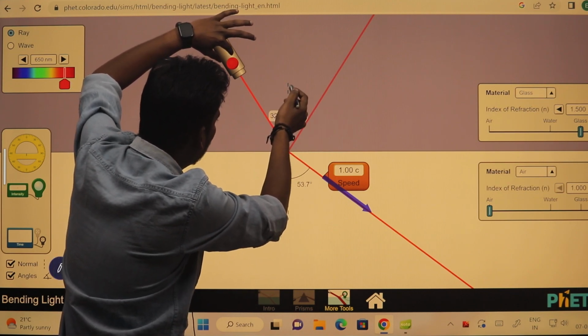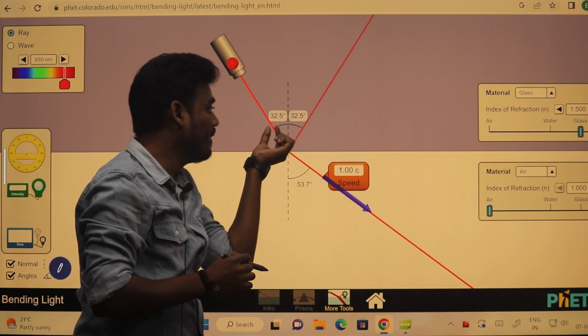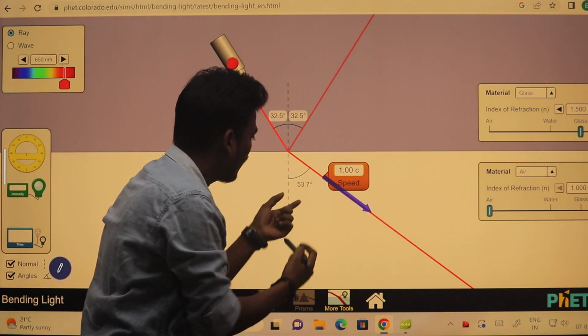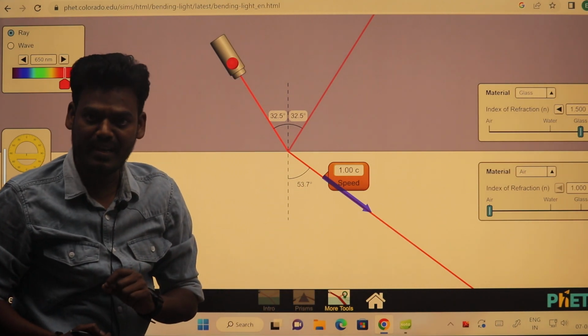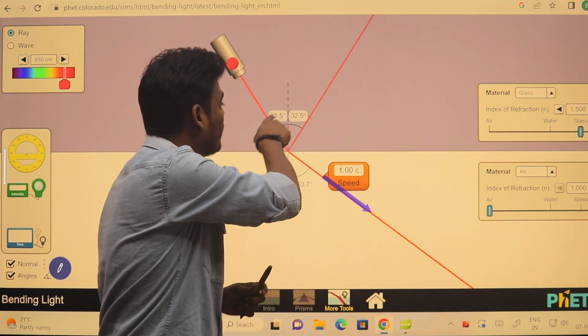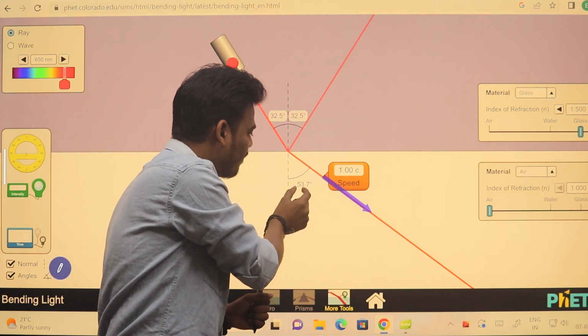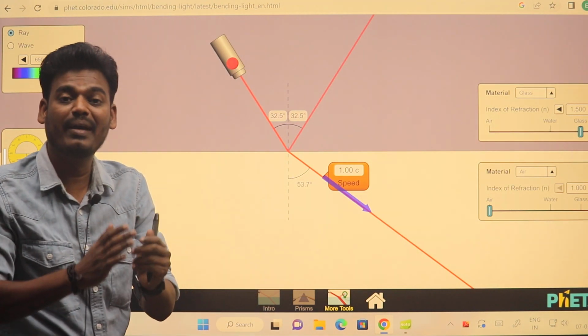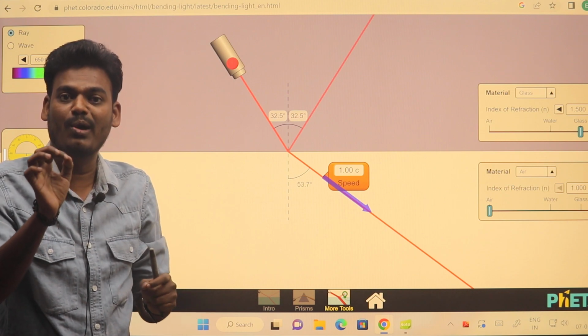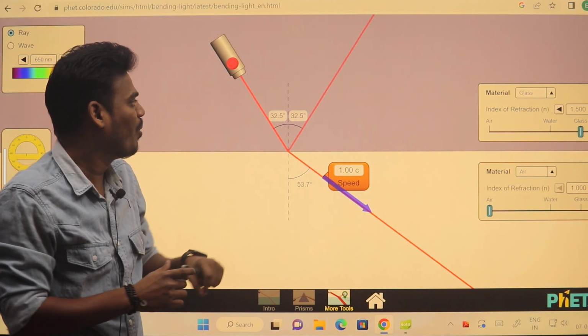Here the angle between normal and incident ray is 32.5 degree, and the angle between refracted ray and normal is 53.7 degree. If I take the ratio of sine of 32.5 degree and sine of 53.7 degree, I'll get one value. For example, consider it is 1.33.